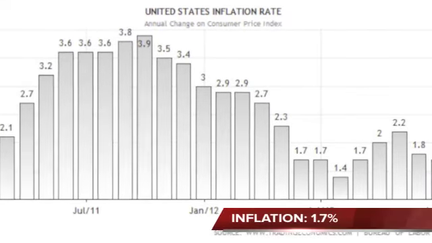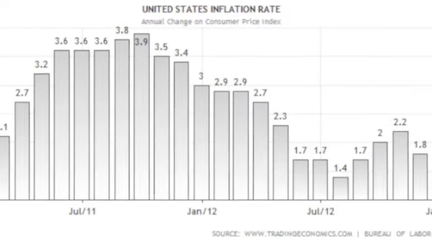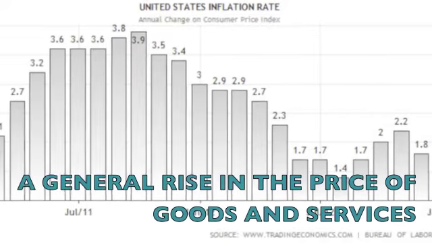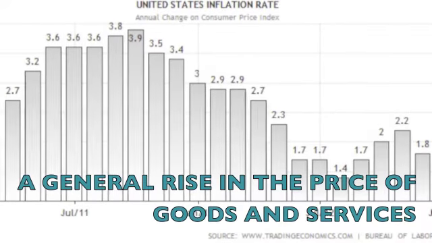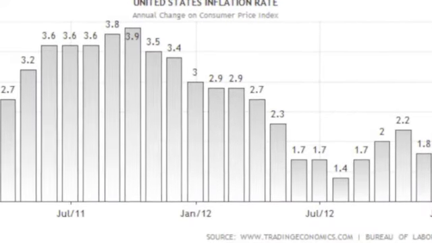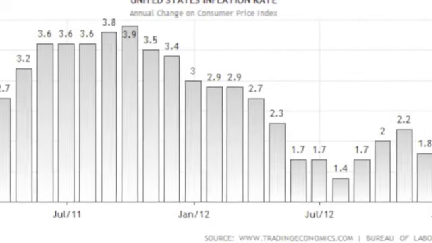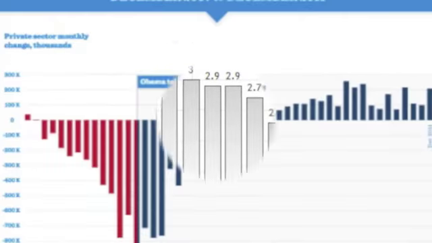The inflation rate is 1.76%. Inflation is the general rise in the price of goods and services. When there is inflation, the purchasing power of $1 is less, and it is measured by the Consumer Price Index.